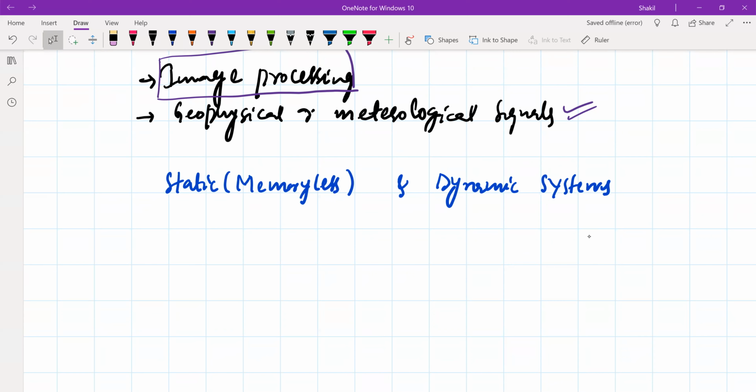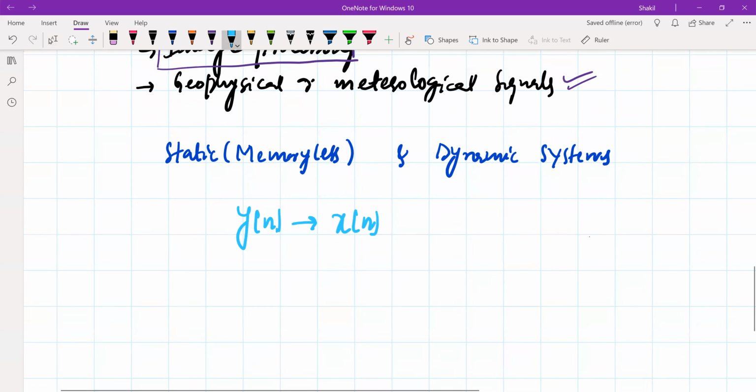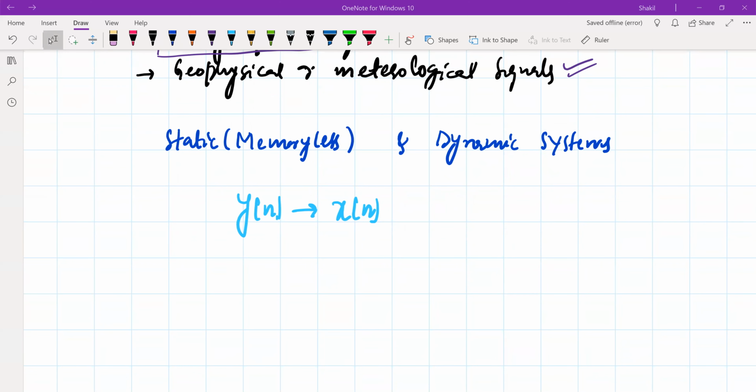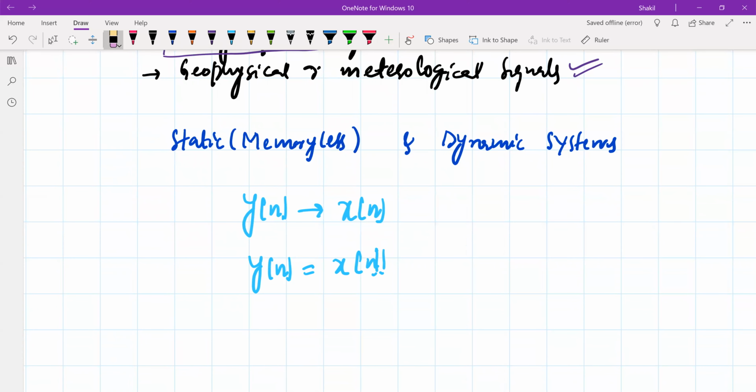each value of n is dependent only on the present value of the input. Meaning, if the output at time n is only dependent upon the present value of the input, then that system is referred to as a memoryless system or static system. So the output will simply be a function of the present value of the input. For example, this output is the same as input. So this is one example of a static system.